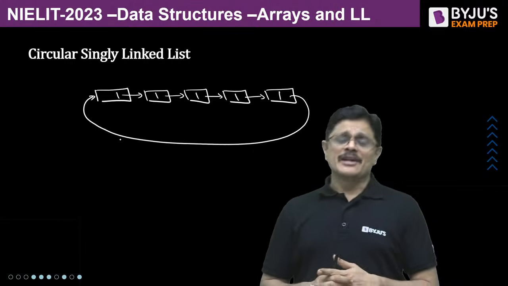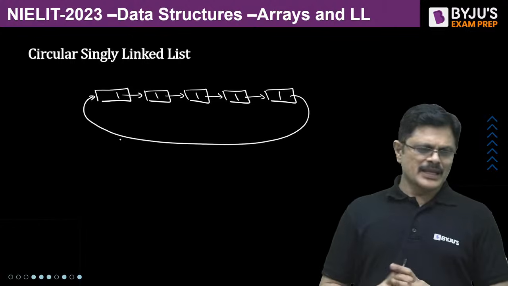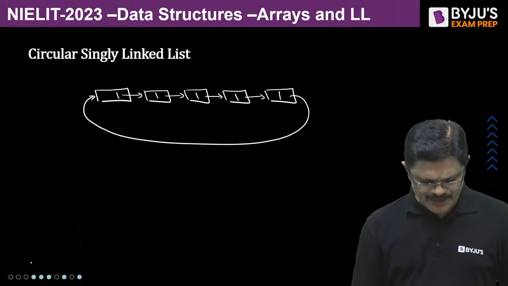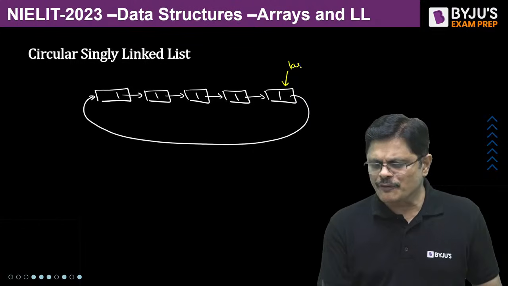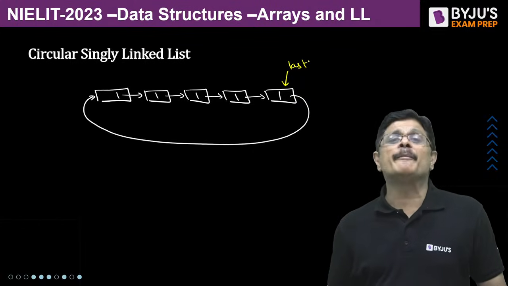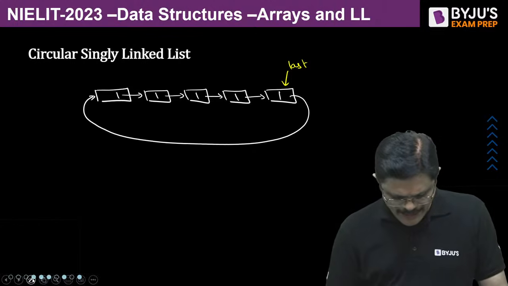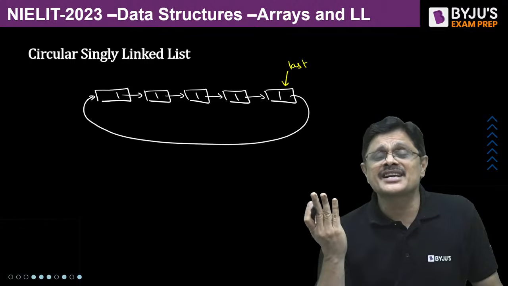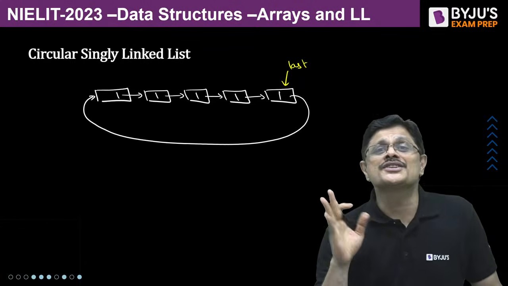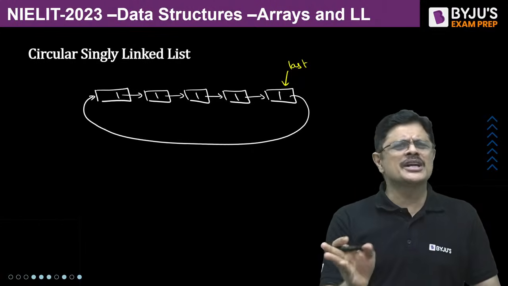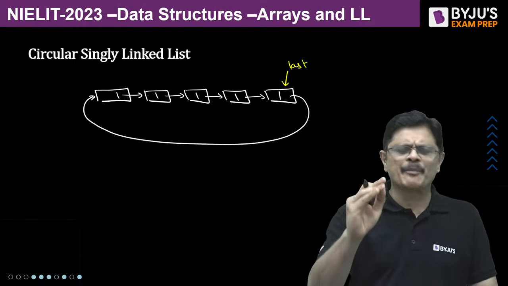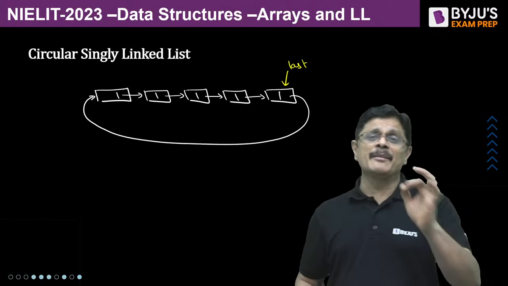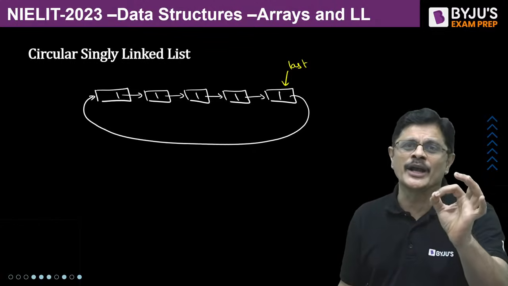Now, the question is, which pointer if you have, that would be better. See, for a circular linked list, generally the best pointer is the pointer to the last node. If you are having a pointer to the last node, it would be better for you, my dear friends. Because insertion at the front and insertion at the rear can be done in constant time. Insertion at a position is same as singly linked list. But insertion at the front or insertion at the rear can be done in theta one time if you are having the pointer to the last node.